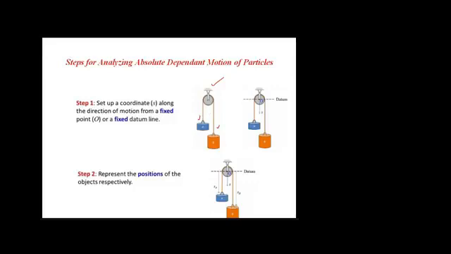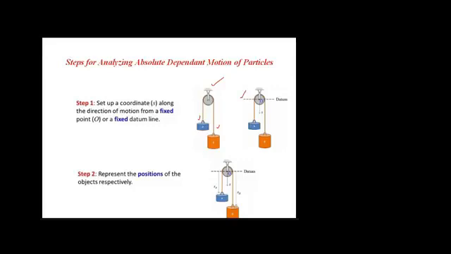If we have just a single motion, or the motion passes through a single point, then we can have an origin, or in some cases we may need to define a datum. In this case, let's have our datum plane over here as shown, and we need to define our coordinates, meaning the positive and negative distances.